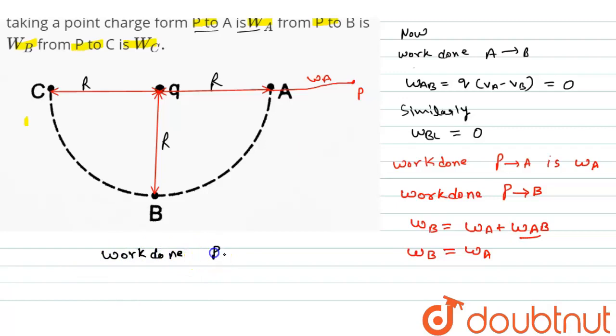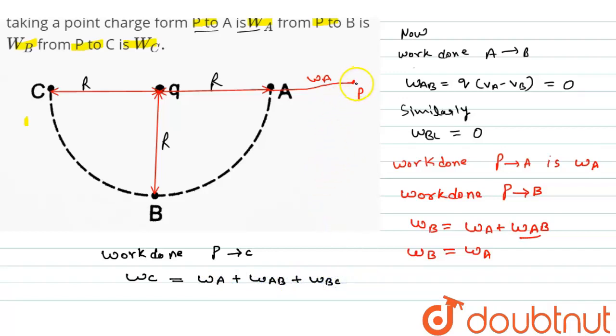Similarly, the work done from P to C is WC. It will be equal to WA plus WAB plus WBC.